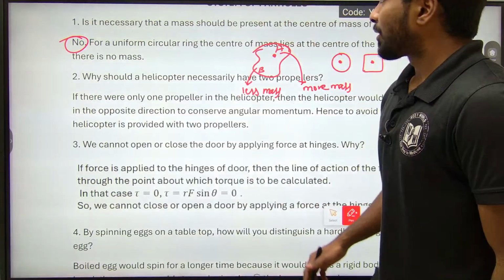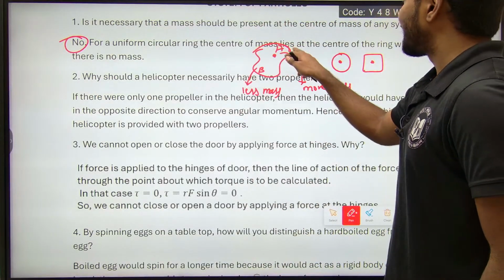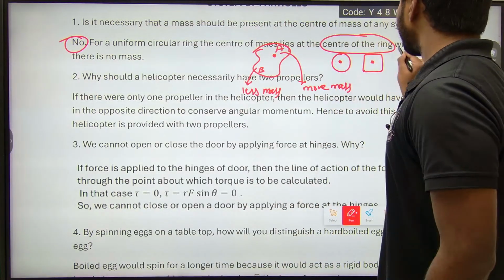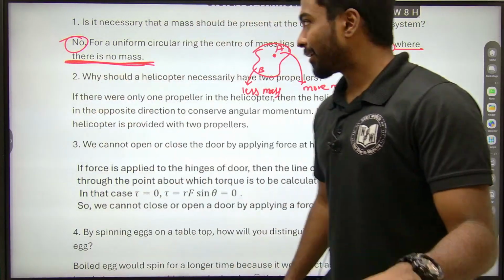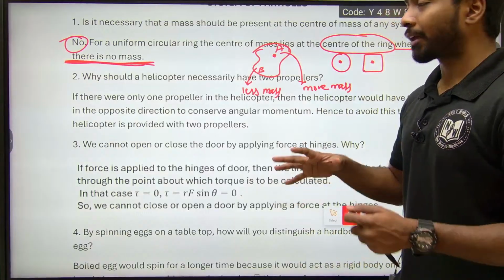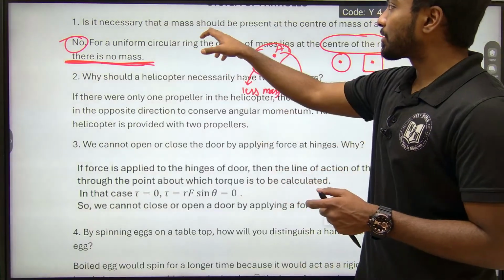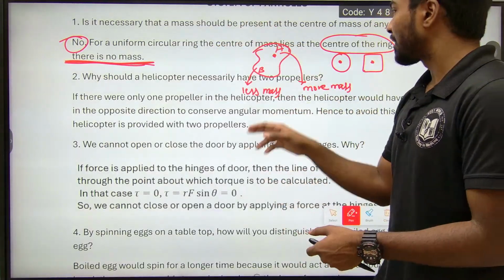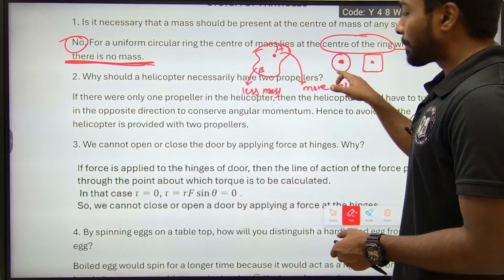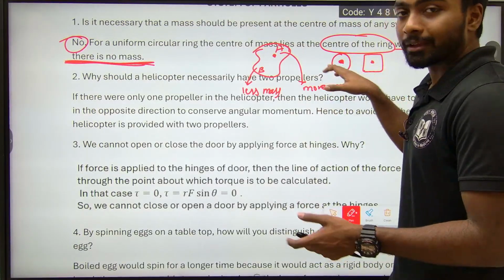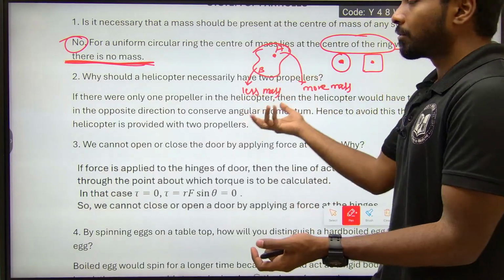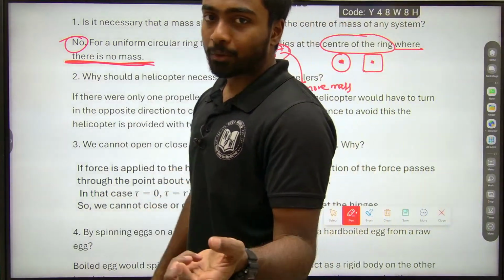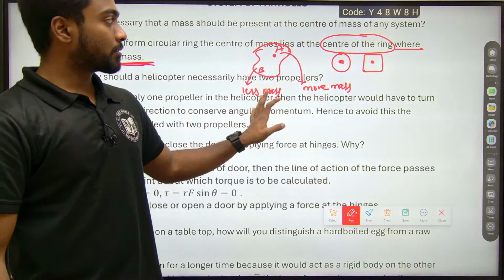And for a uniform circular ring, the center of mass lies at the center of the ring, where there is no mass. Got it? Got the point? What are they trying to tell? Is it necessary that the mass should be present at the center of mass? No mass is required there. So this is the first question.